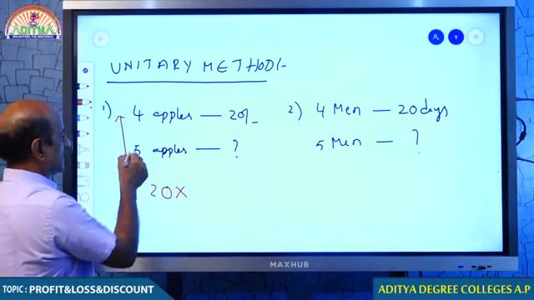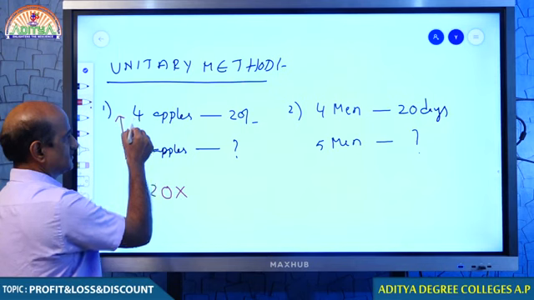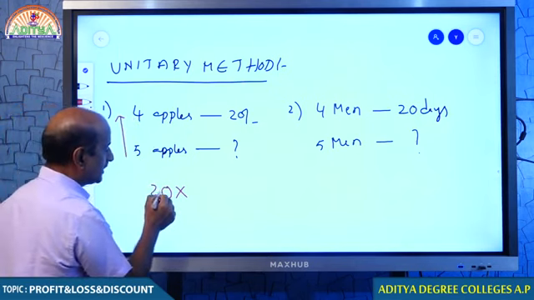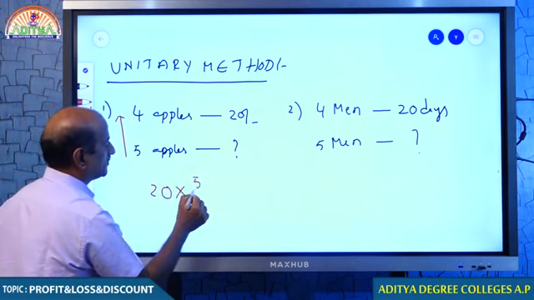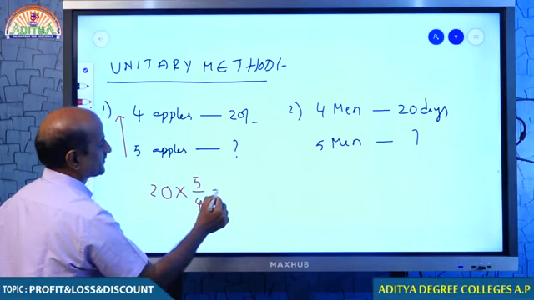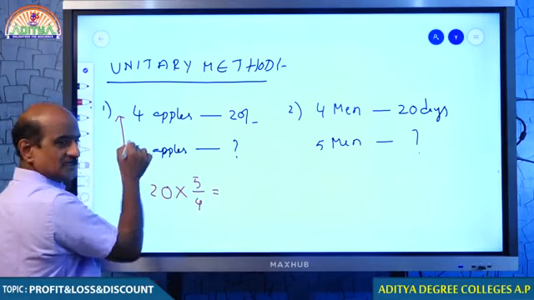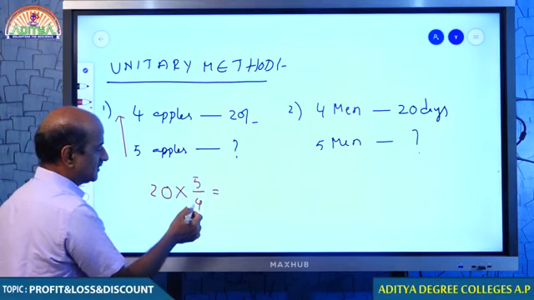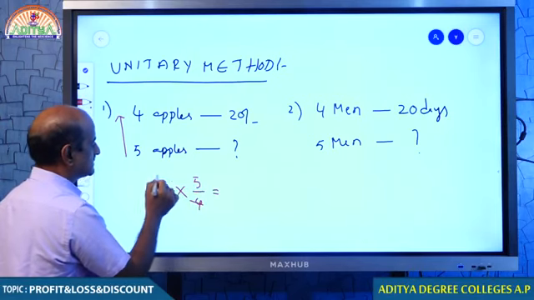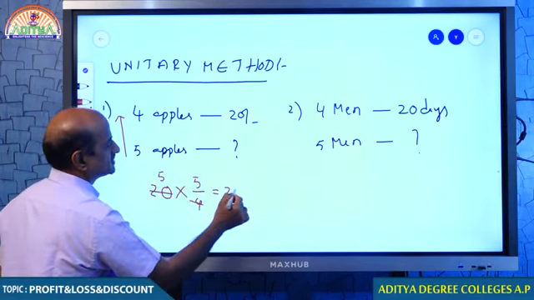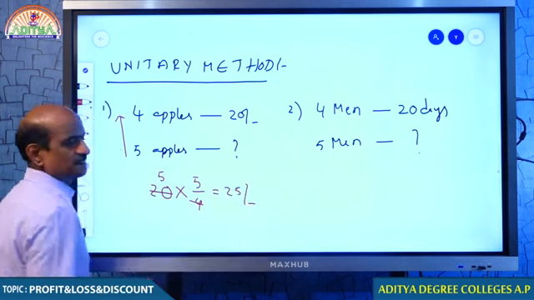How many numbers do you have? You have 2 numbers, 4 and 5. If you want to improve 20, it is more by less. What is more between these 2 numbers? 5 is more, 4 is less. And hence your answer is 25 rupees.